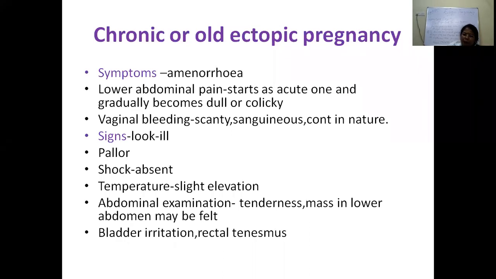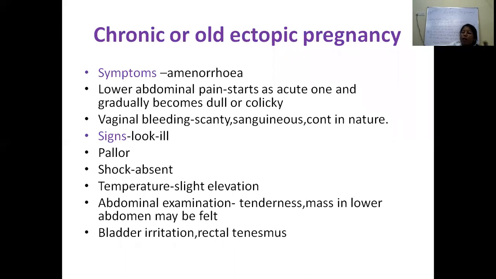There can be some temperature elevation, some tachycardia, but not much hypotension. On abdominal examination, there is not much tenseness, and the tenderness is vague, present only on deep palpation. Sometimes, if it is a big pelvic mass, we can feel the mass in the lower abdomen.